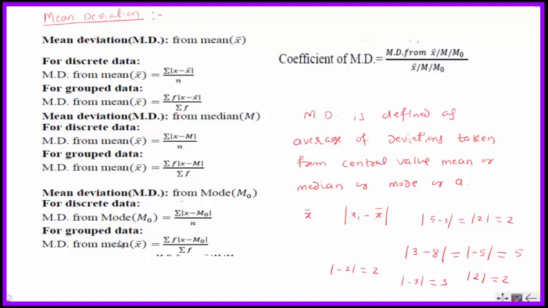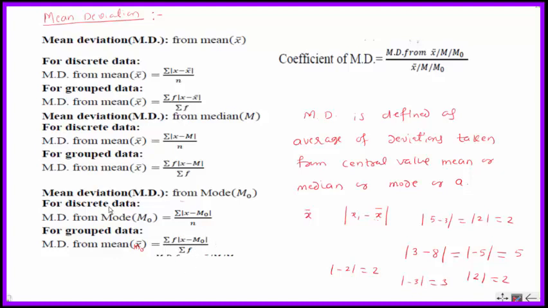And for group data, we have sigma f into modulus of x minus m naught divided by sigma f.